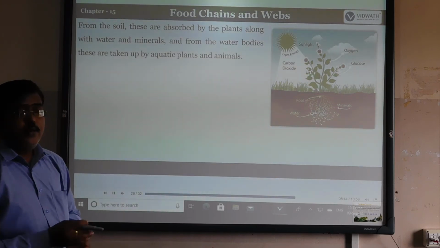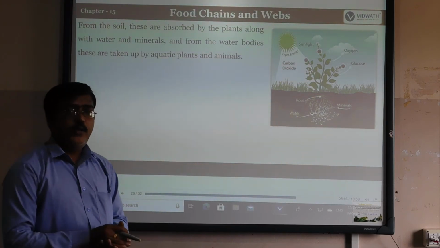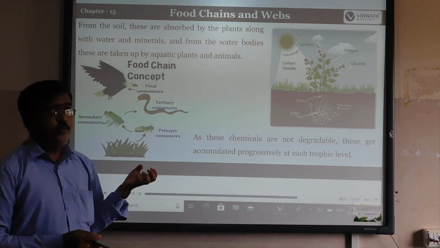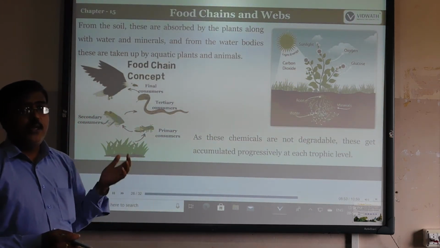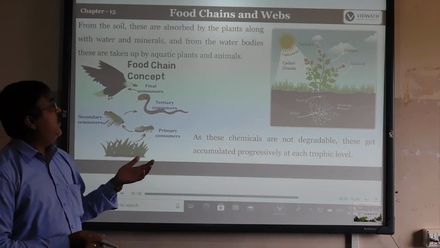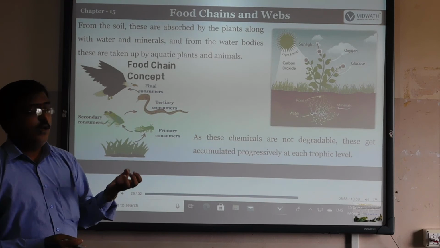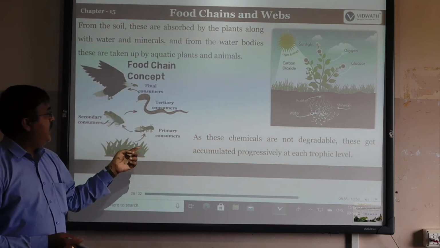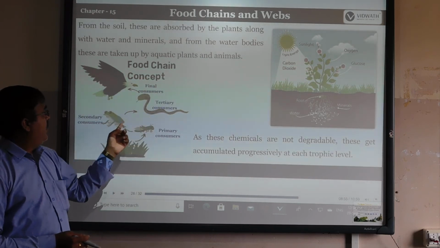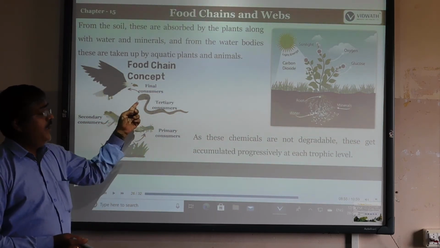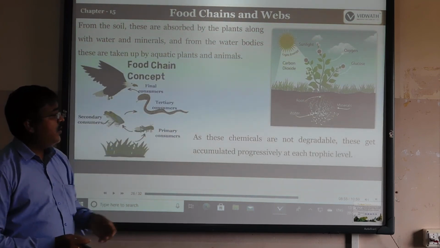So whatever pesticides or chemicals are used on the soil can be absorbed by the plants. When rainwater comes down, it runs off to the water bodies, and the aquatic plants and animals absorb it. So see here, primary consumers, then secondary consumers, tertiary consumers, and finally the final consumer, which can be called the fourth trophic level.